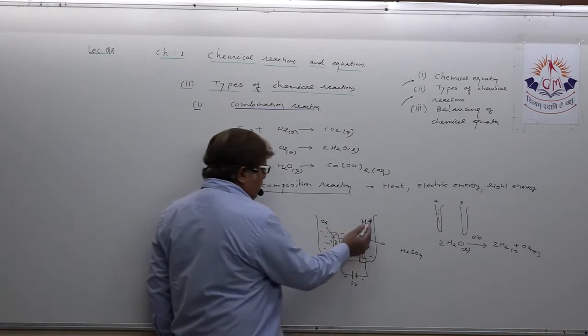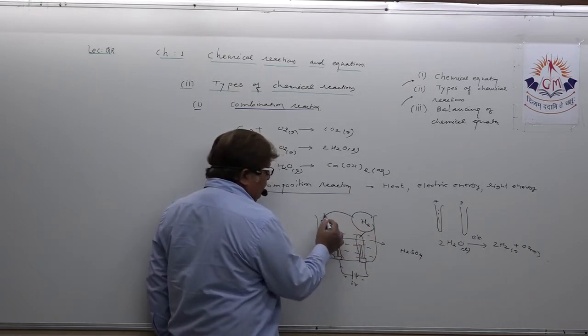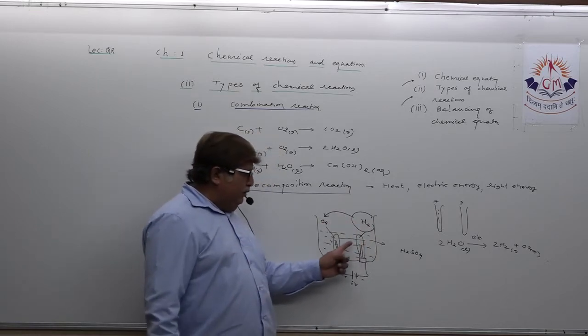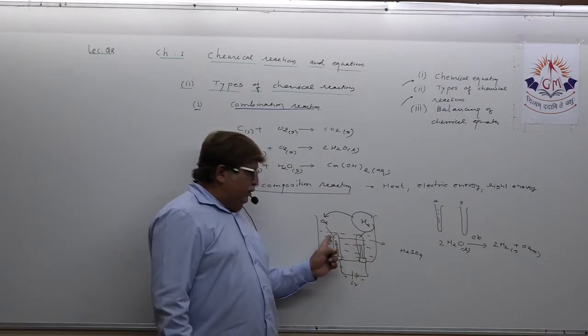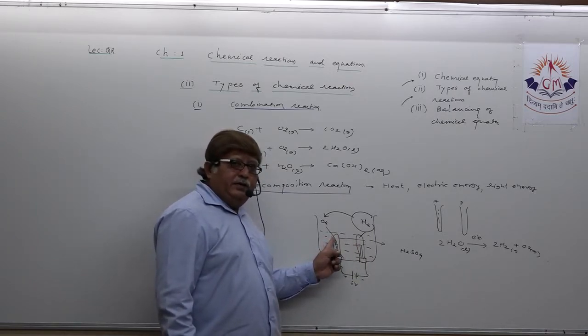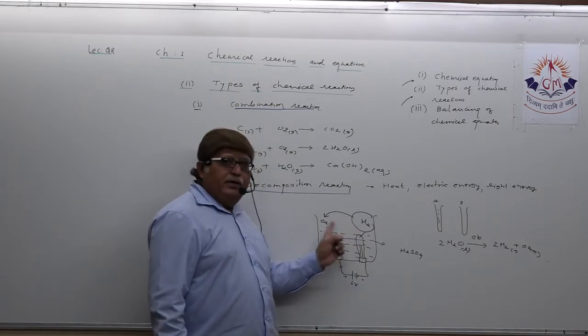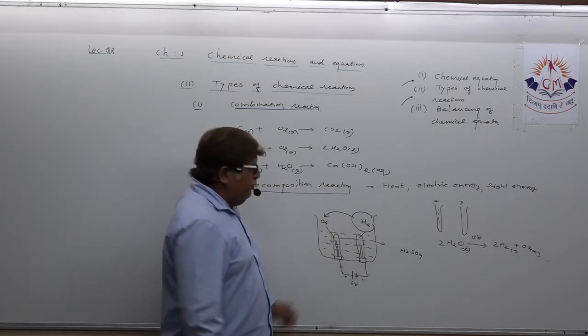You all know more hydrogen gas is produced than oxygen, which means the gas collecting at the cathode is more than the gas collected at the anode, because more hydrogen gas is produced than oxygen.